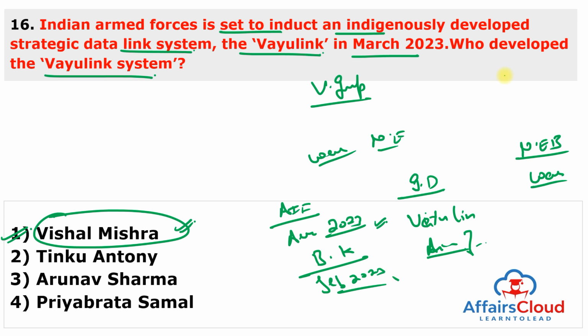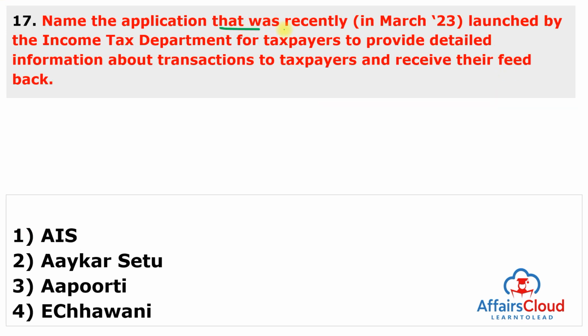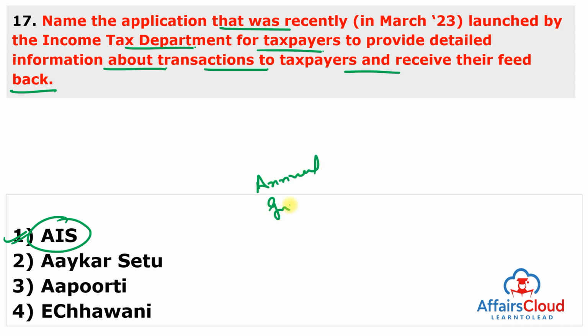Moving to the next question. Name the application that has recently been launched by the Income Tax Department for taxpayers to provide detailed information about the transactions and receive their feedback. Mark this question in the important section, and this is AIS. Answer of this question is 1. AIS stands for Annual Information Statement. So the Income Tax Department has launched the Annual Information Statement application for taxpayers to provide detailed information about each transaction to the taxpayers and receive their feedback.